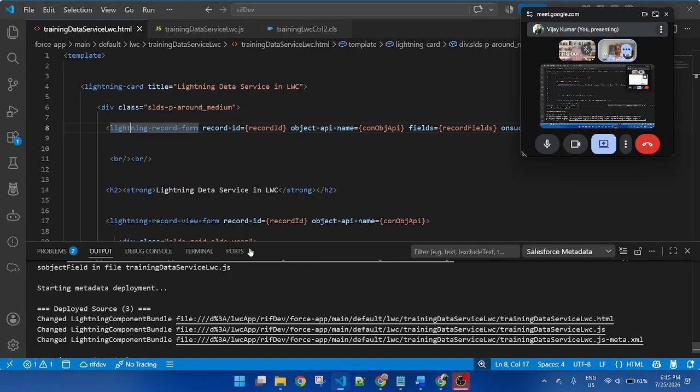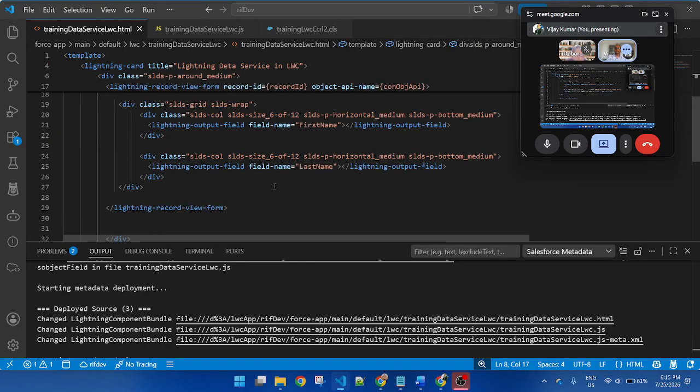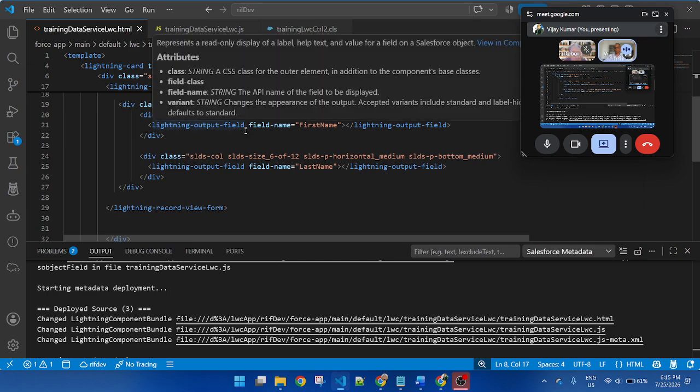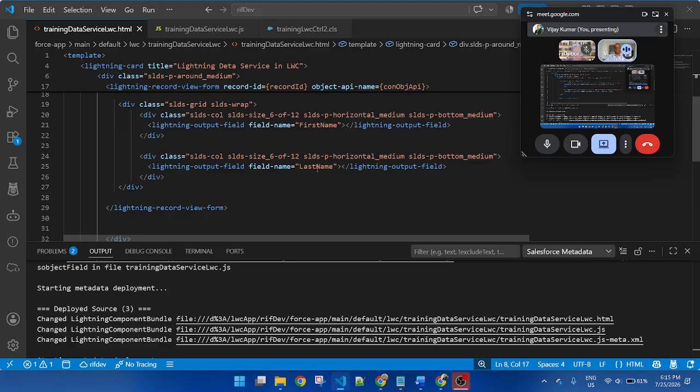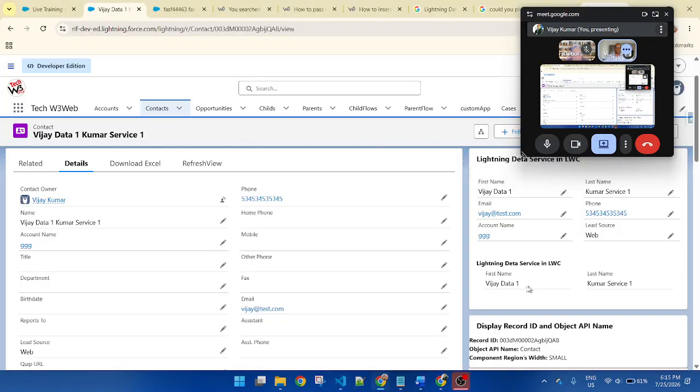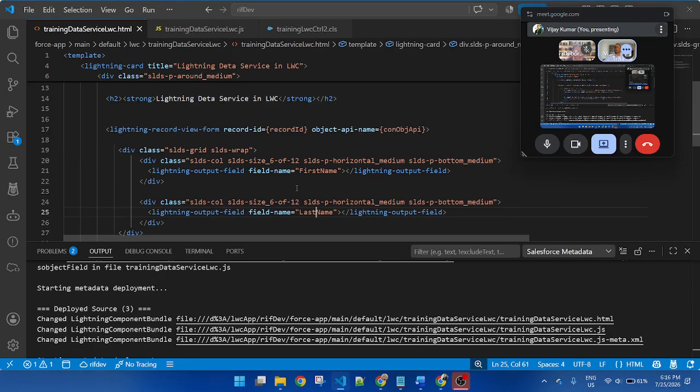In the component, I passed only two output fields, first for first name, second for last name, and two input fields are displayed. And both of the input fields are not displaying an edit button. So if you apply lightning record view form, that means you can only view.